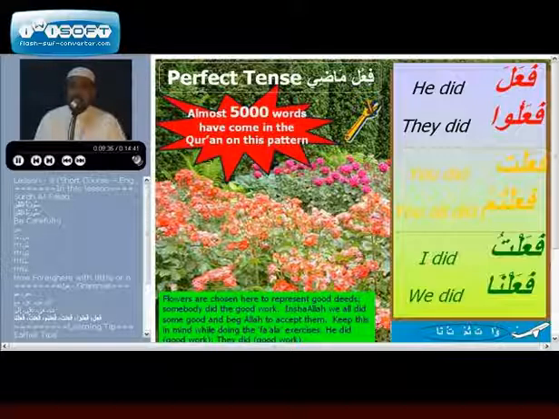And now I will read Arabic and you will translate. Fa'ala, he did. Fa'alu, they did. Fa'alta, you did. Fa'altum, you all did. Fa'altu, I did. Fa'alna, we did. Once more. Fa'ala, he did. Fa'alu, they did. Fa'alta, you did. Fa'altum, you all did. Fa'altu, I did. Fa'alna, we did.